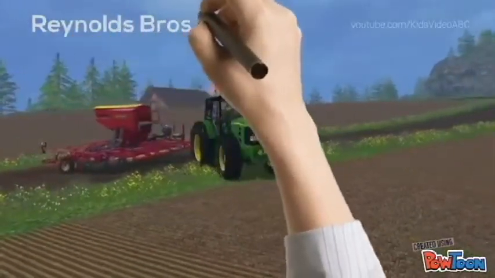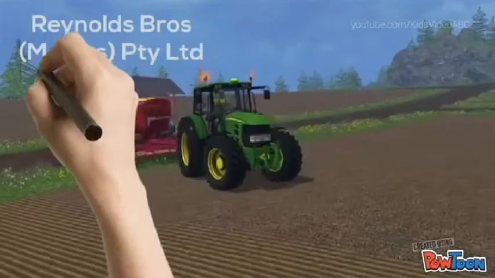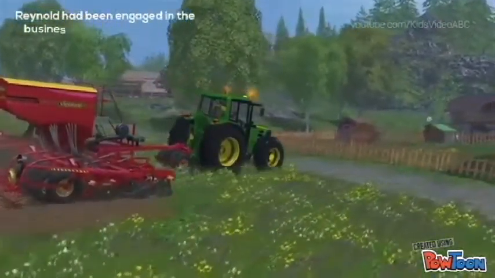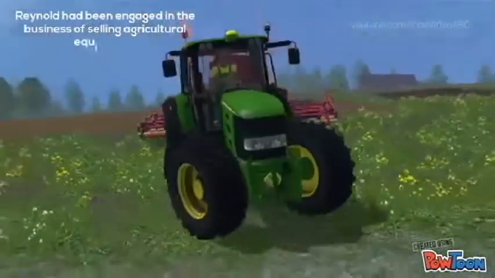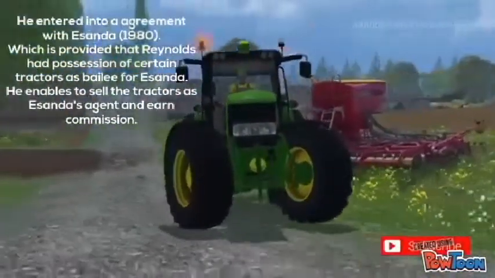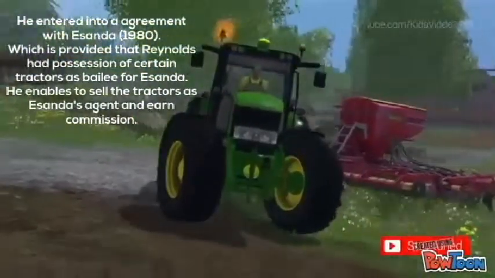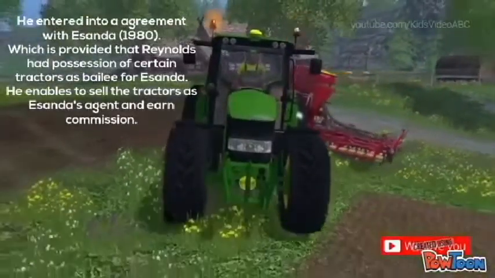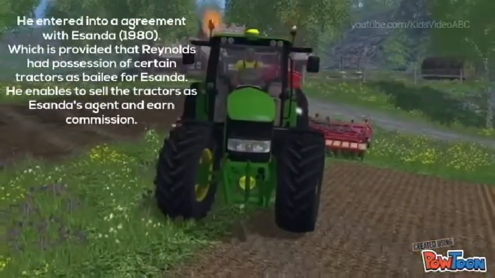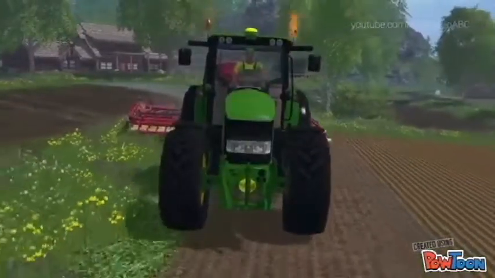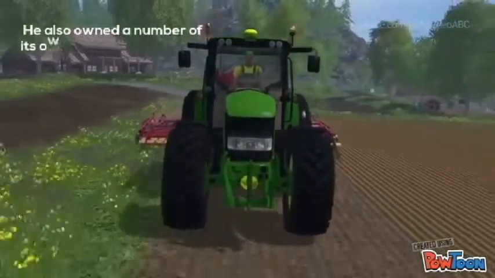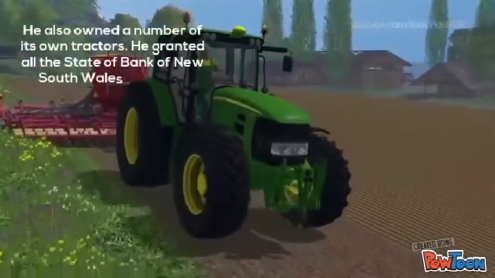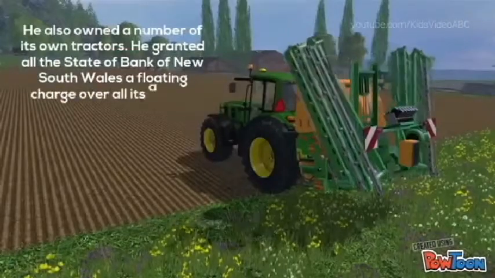Reynolds Brothers Motors versus Esanda. Reynolds had been engaged in the business of selling agricultural equipment. He entered into an agreement with Esanda, which provided that Reynolds had possession of certain tractors as bailee for Esanda. He was enabled to sell the tractors as Esanda's agent and earn commissions. He also owned a number of its own tractors. He granted the State Bank of New South Wales a floating charge over all its assets in 1981.